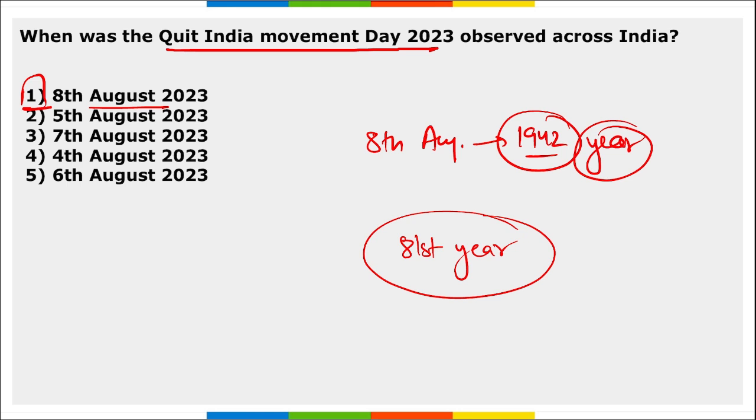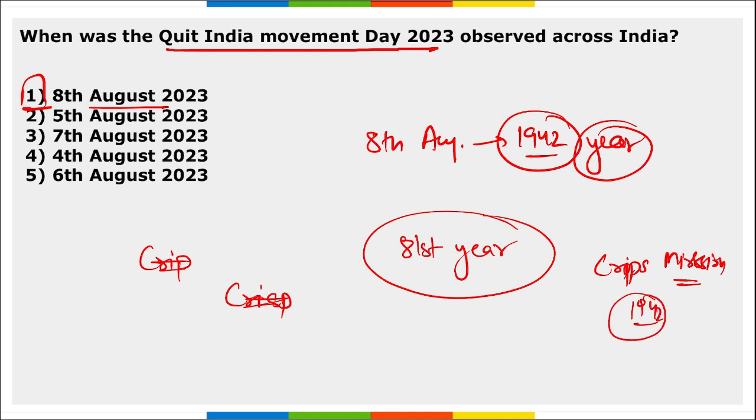Quit India movement. Correct? Next, then remember, Quit India movement was the result of which mission? This question can also be asked. So it is the result of Cripps mission. Correct? It is the result of Cripps mission. Correct? And Cripps mission was also launched when? It was in 1942 only, right? This is the result of the Cripps mission.